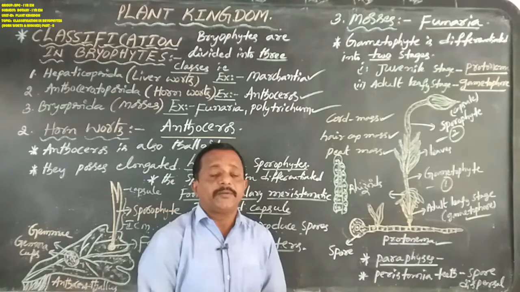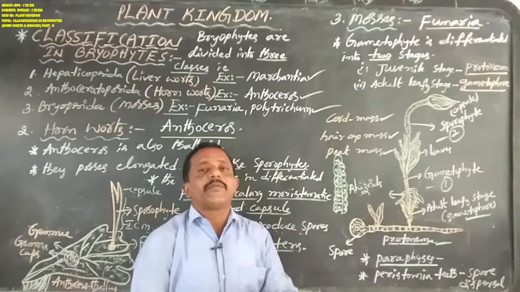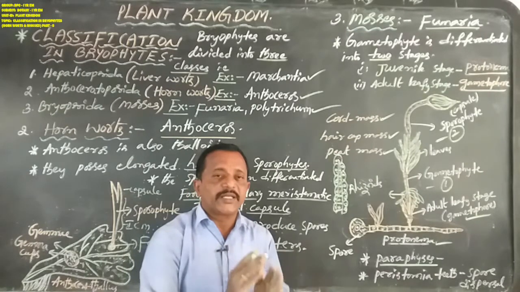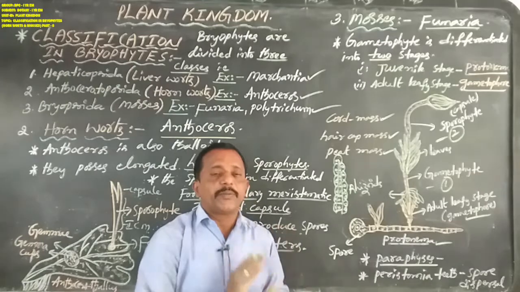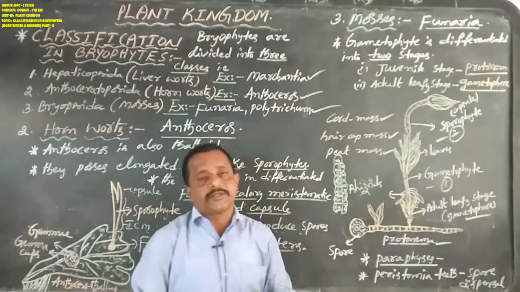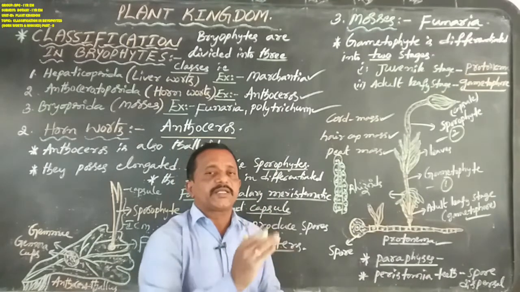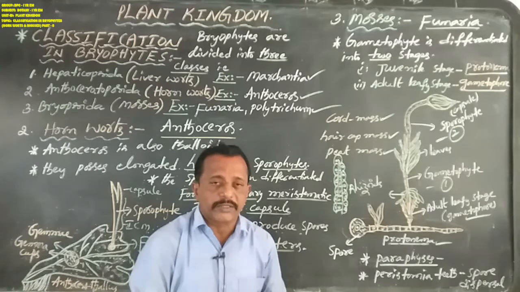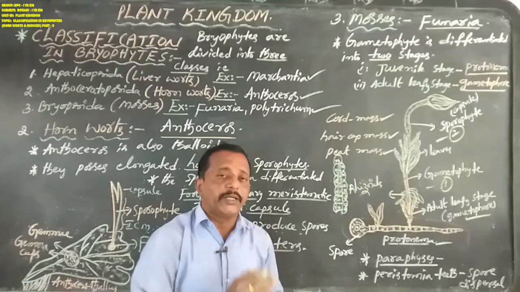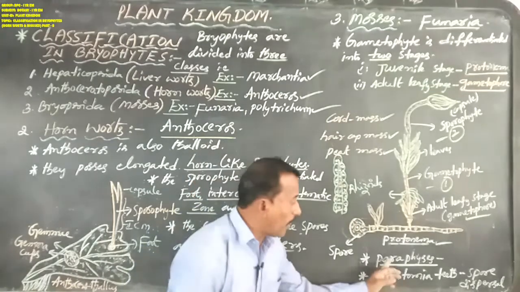Paraphysis are present among both male sex organs and female sex organs. Between 2 male sex organs there is one paraphysis, and between 2 female sex organs there is one paraphysis. The male sex organs are antheridia, the female sex organs are archegonia. But here paraphysis appear between 2 antheridia or between 2 archegonia.